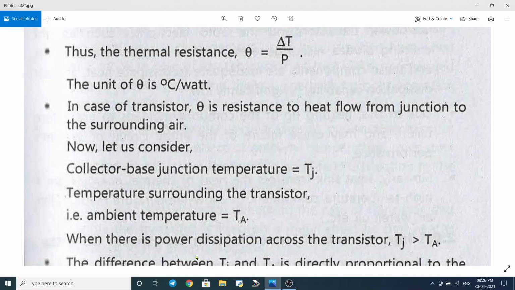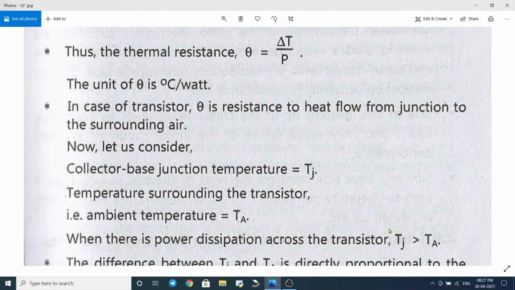Now when there is increase in the temperature, the transistor dissipates the power. So the power dissipation across the transistor takes place when Tj is greater than Ta.